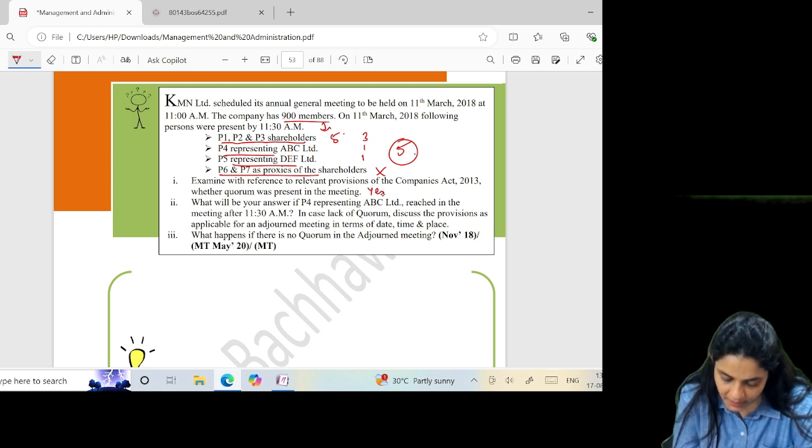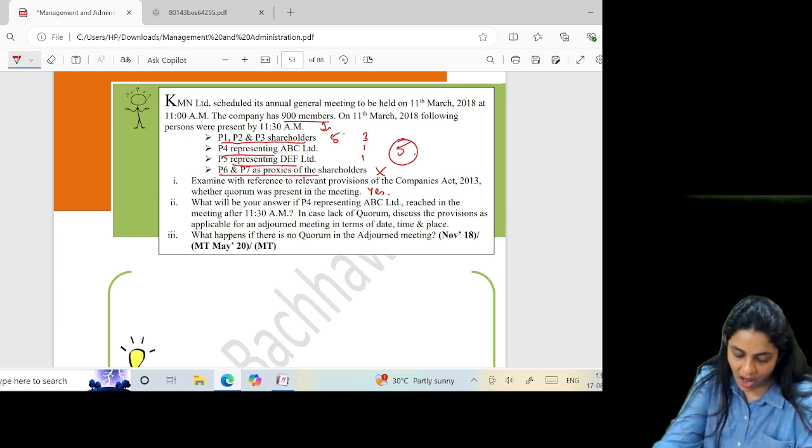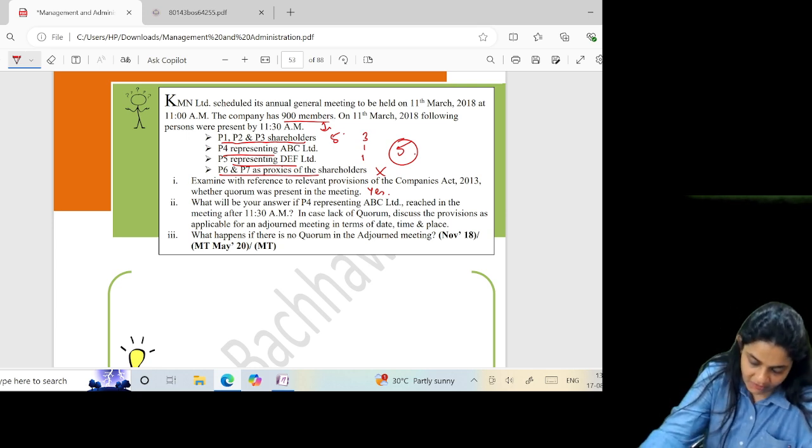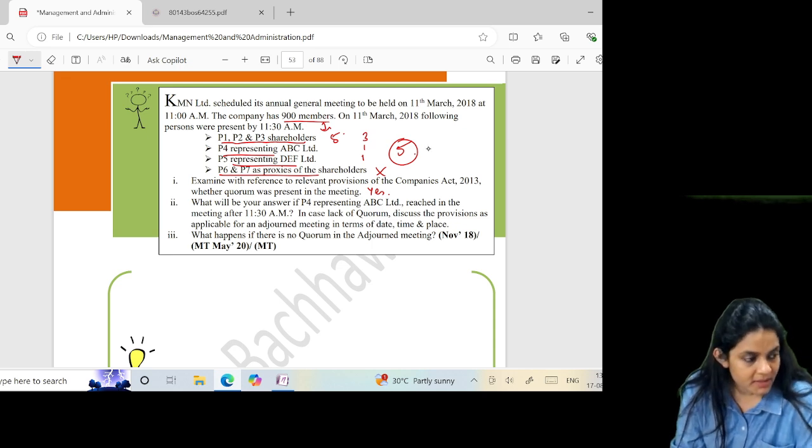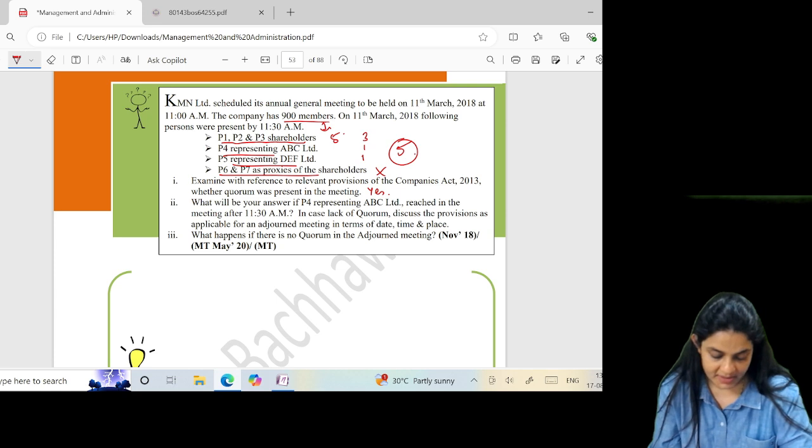Whether quorum is present at the meeting? Yes. What will be your answer if P4 reached the meeting after 11:30? If he reached after 11:30, then 4 members are present. That means quorum is not present.